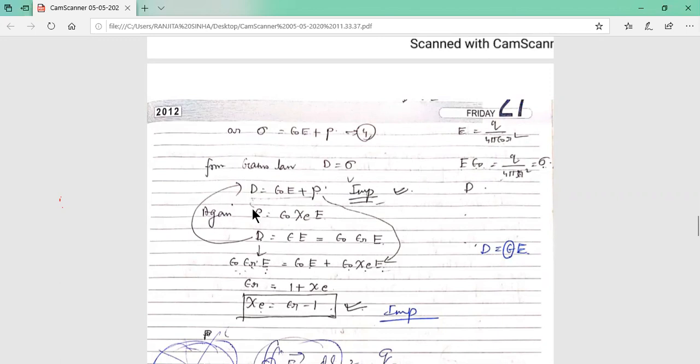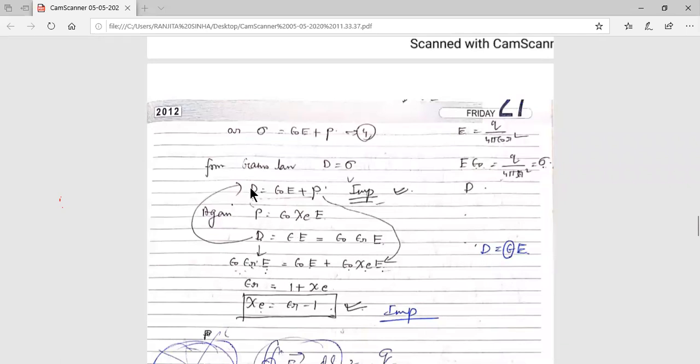As we are putting the dielectric material between the capacitor plates, in place of D we can write epsilon E. That D we are writing as epsilon E. Then epsilon equals epsilon 0 into epsilon r, because epsilon r is the relative dielectric constant, the ratio between the two. So epsilon we can replace as epsilon 0 into epsilon r. What we are doing here is D equals epsilon E, because we are taking epsilon on this side.